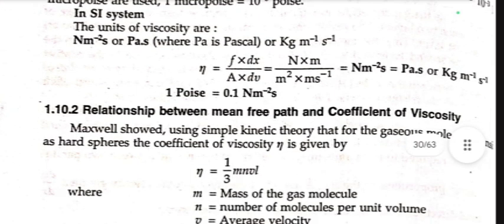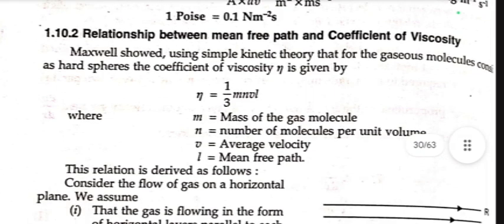Relationship between mean free path and coefficient of viscosity. Maxwell showed using simple kinetic theory that for gaseous molecules considered as hard spheres, the coefficient of viscosity η is given by η = 1/3 mnvL, where m is the mass of the gas molecule, n is the number of molecules per unit volume, v is the average velocity, and L is the mean free path. This relation is derived as follows.